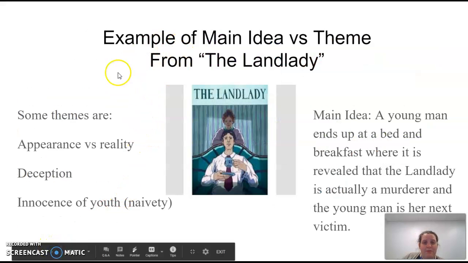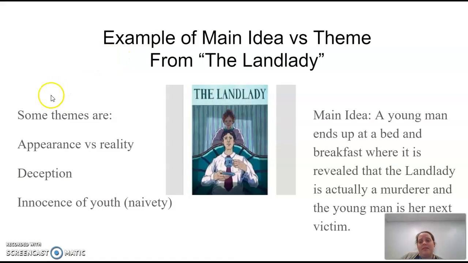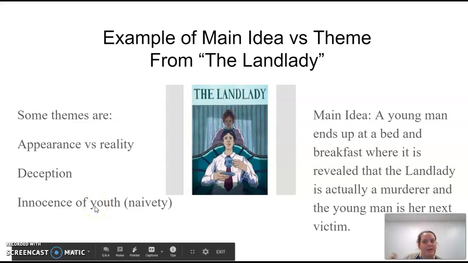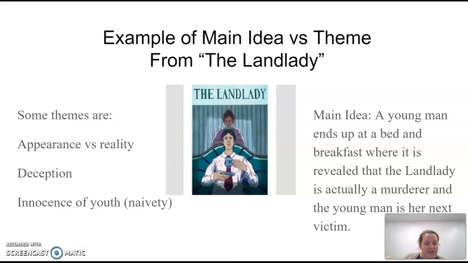All right, so an example of when we read The Landlady, the theme is going to be appearance versus reality, deception, innocence of youth. Those are all themes that would apply to The Landlady, but also could apply to other stories. It's a universal idea. You could even apply them to your own lives, lessons that you could learn. But main idea is a little bit different because it's just going to apply only to our story, The Landlady.